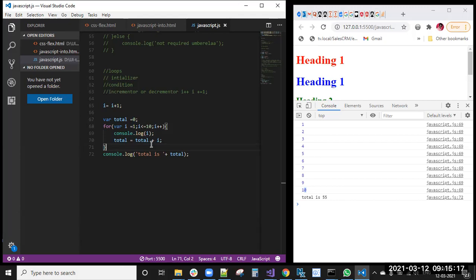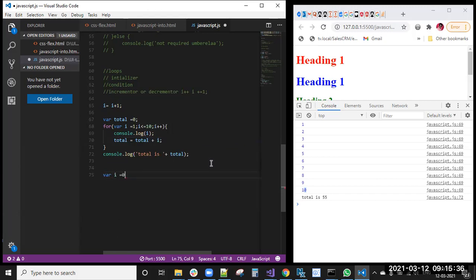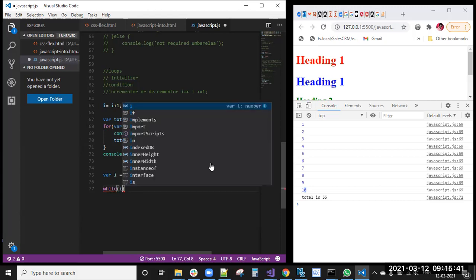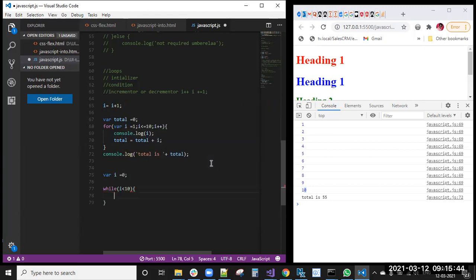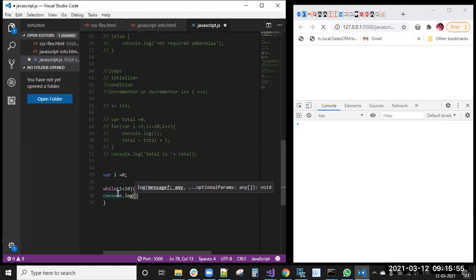Okay, so next loop is the while loop. For loop and while loop, these two loops are important loops. What the for loop is doing, the same thing we can achieve by using the while loop. First we'll declare var i equal to 0. While i less than 10, I'm making it as a comment. So while i less than 10, console.log i.